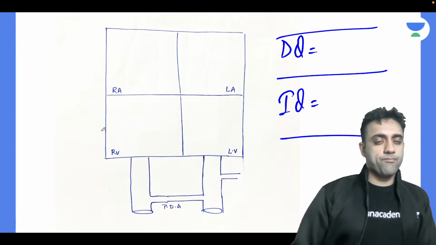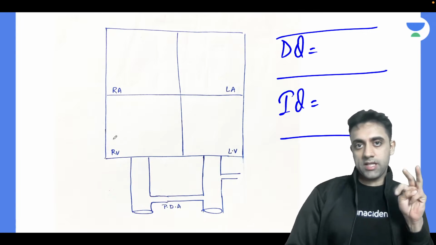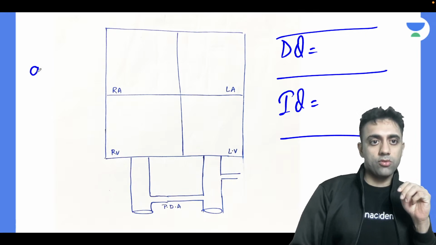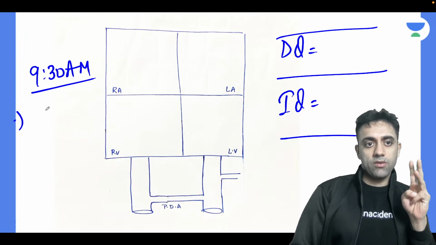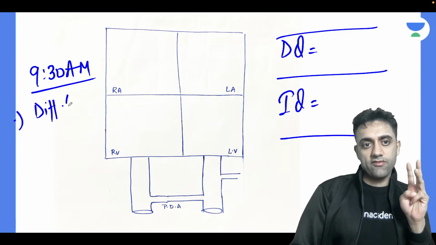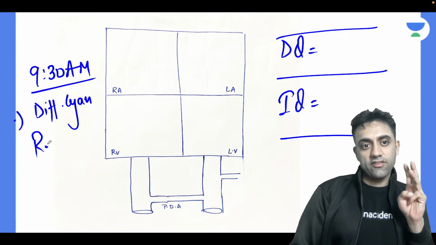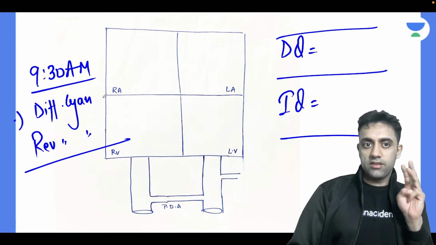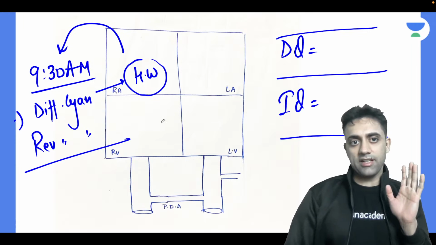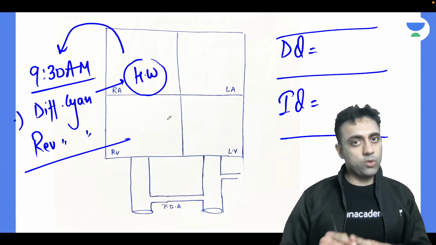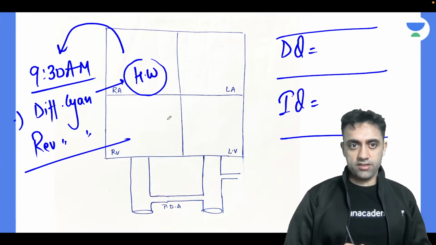So there are three homework questions left, which we'll talk about tomorrow morning 9:30 a.m. होमवर्क के तीन क्वेश्चंस थे. Question number one, in a few days back I asked you, what is differential cyanosis and what is reverse differential cyanosis? This homework I will tell you the answer tomorrow morning 9:30 a.m.